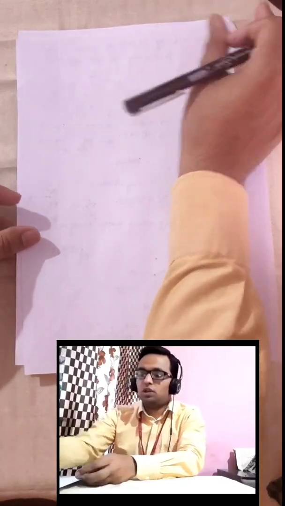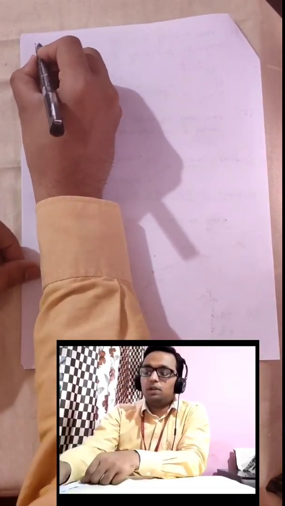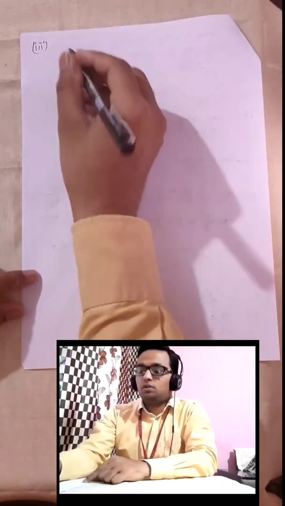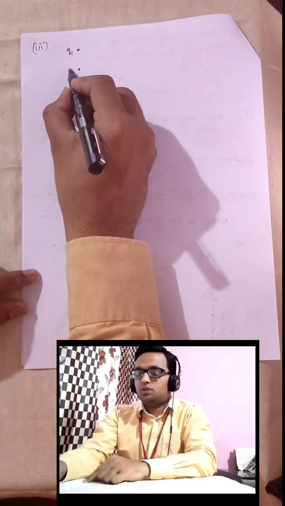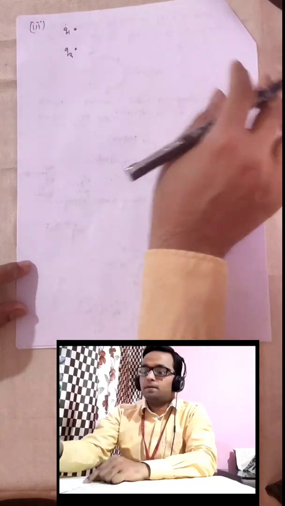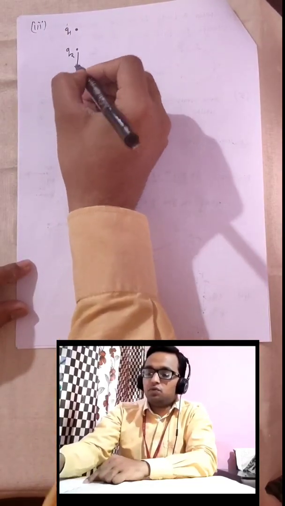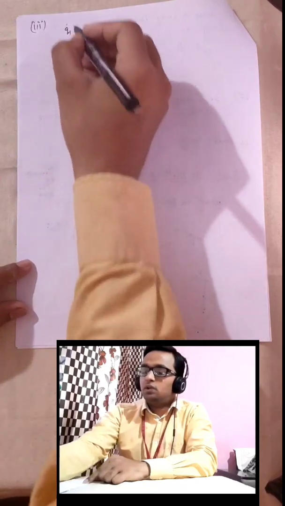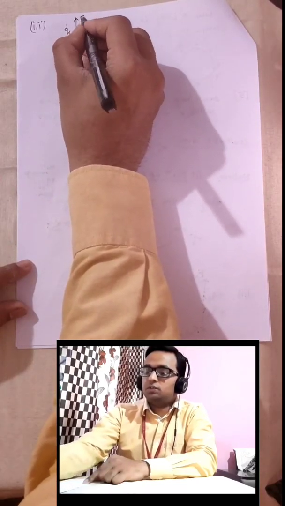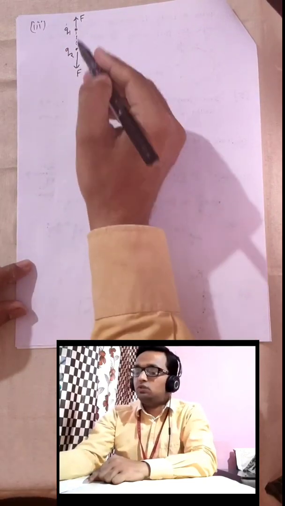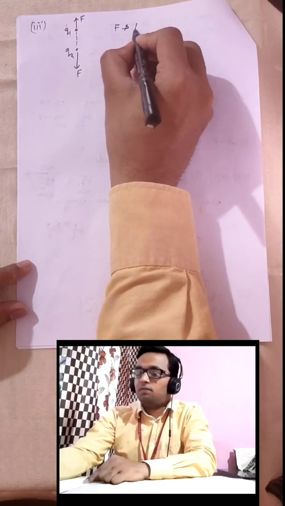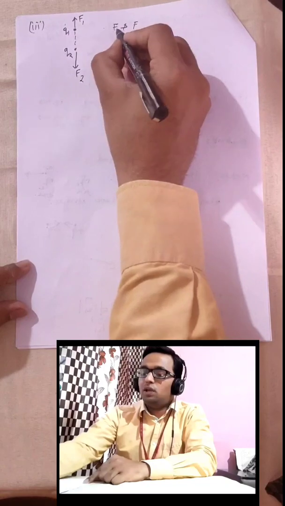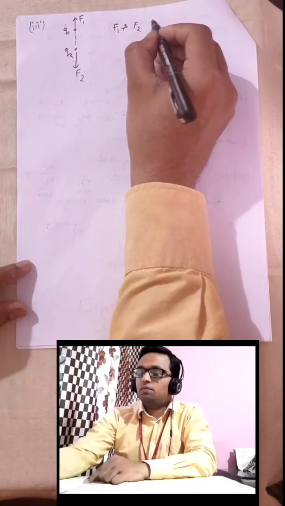The third property is, still we are talking about nature only. The third property of electrostatic force is that suppose we have a plus q1 charge here and a plus q2 charge over here. Then q1 will apply force on q2 in this direction, and q2 will apply force on q1 in this direction, along the line joining both the charges. And the condition is what? F1 and F2 are equal.